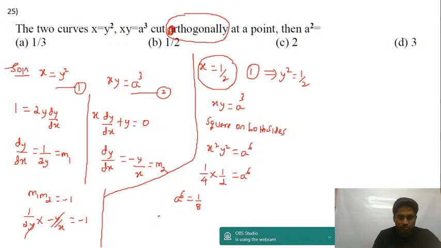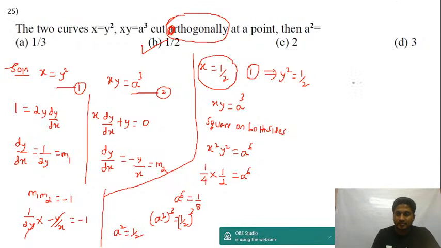I can write this as a square whole to the power of 3 is equal to 1 by 2 whole to the power of 3. Both are same, right? So powers the same, equate the bases. If you equate, you get a square is equal to 1 upon 2. You get a square as half. Answer will be option B. Isn't it, guys? You understand?